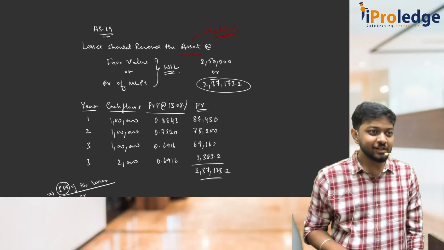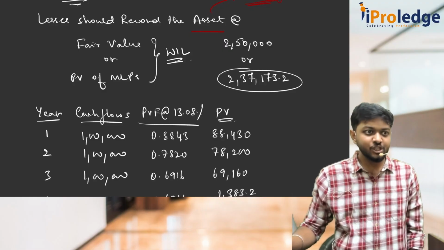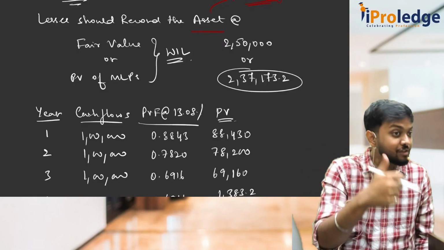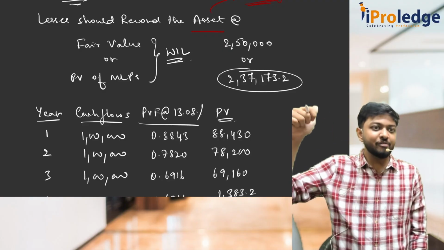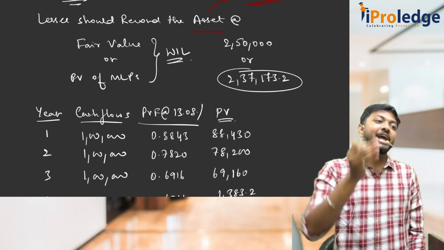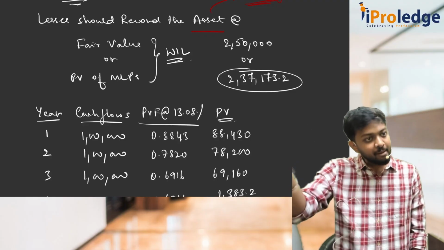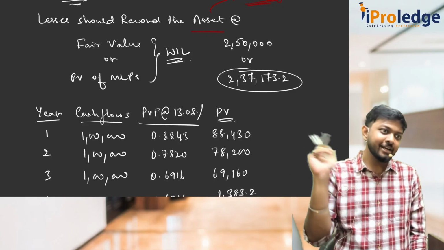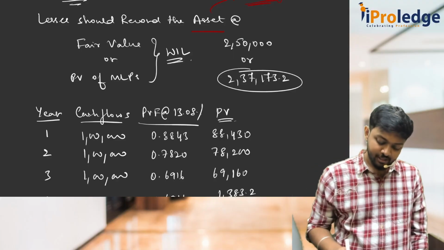All of you understood, no? Whenever you are discounting the MLPs to present value, you should discount it at what? IRR of the lessor or lessee's incremental borrowing rate. First preference IRR. Have they given the IRR? No. We have to literally find out the IRR of the lessor, like how we did, and use that rate to bring the MLPs to present value and record it at that value. All of you understood, no? Good. Let's go to the next part.